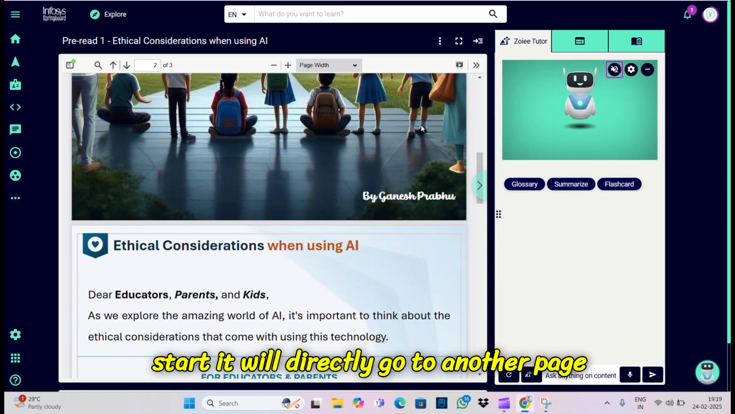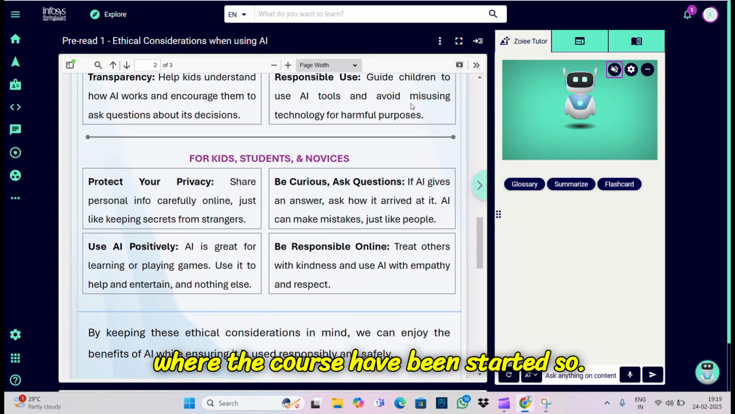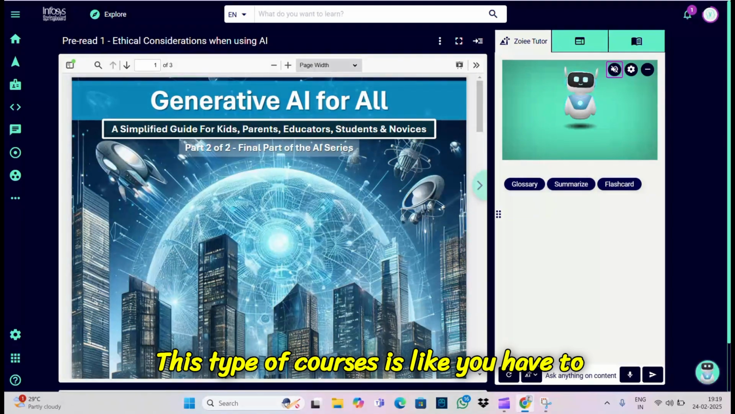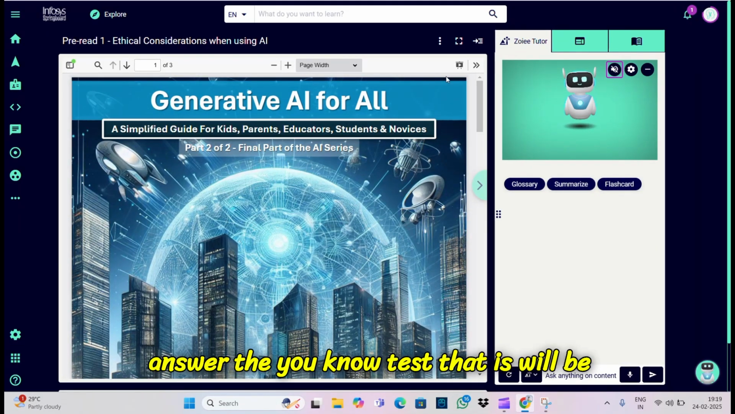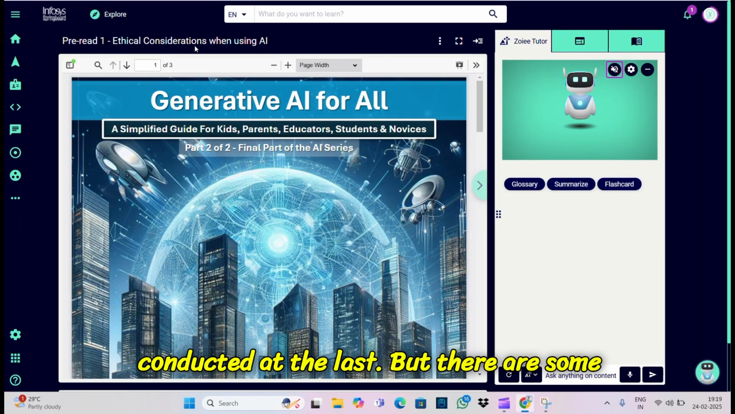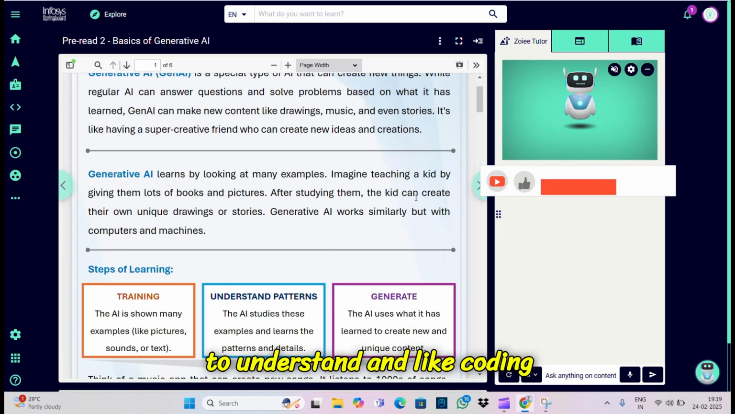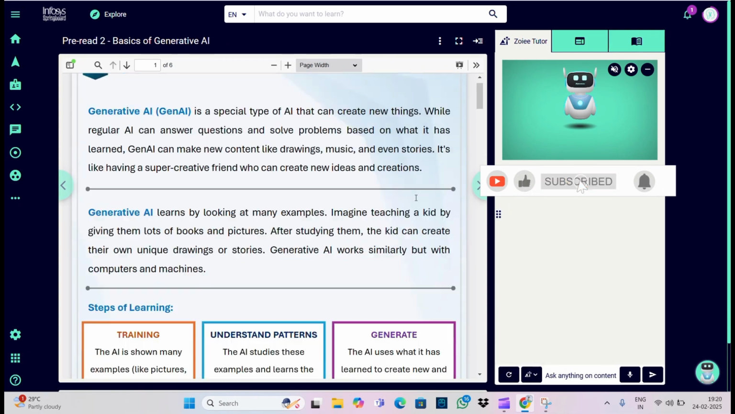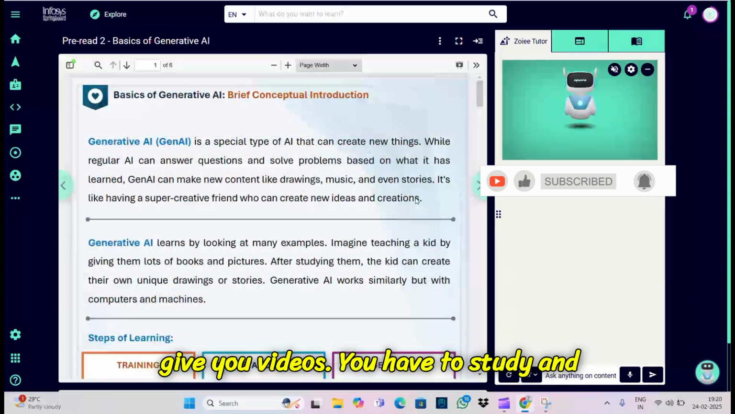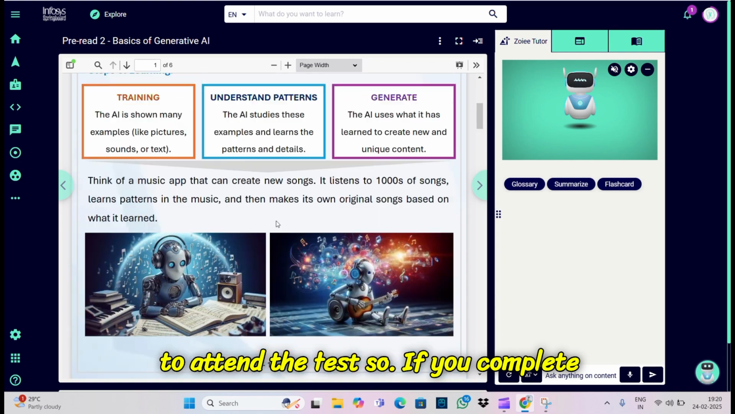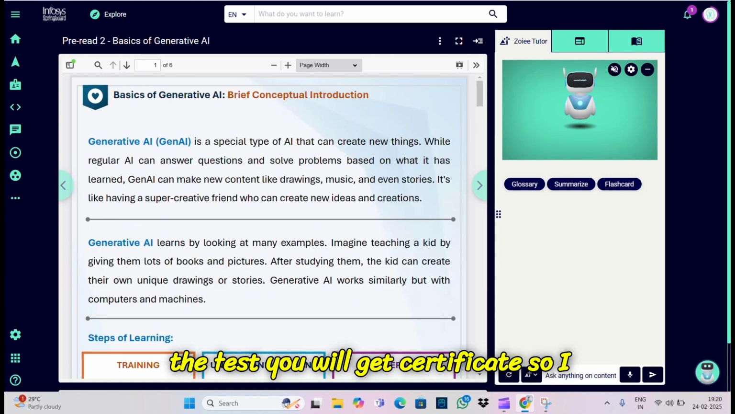If I just click start, it will directly go to another page where the course has started. With this type of course, you have to read and understand, and you have to answer the test that is conducted at the end. But some courses have videos. You have to watch the videos and understand. For coding, Python and so on, they'll only give you videos. You have to study, make notes yourself, and then attend the test. If you complete the test, you will get the certificate. I will teach you how that is done also, so keep watching.